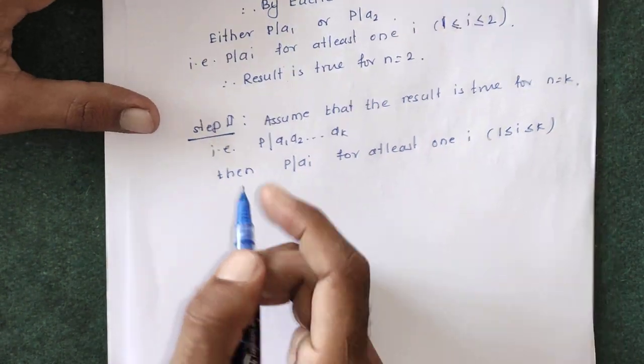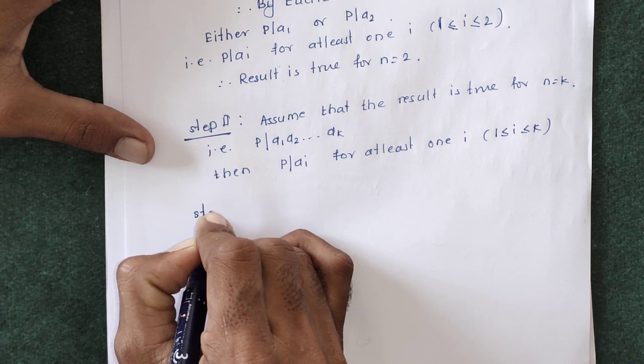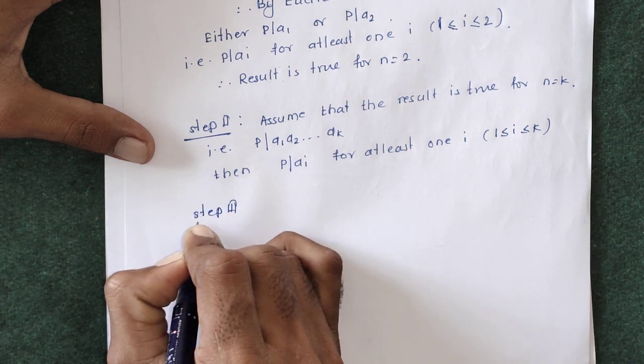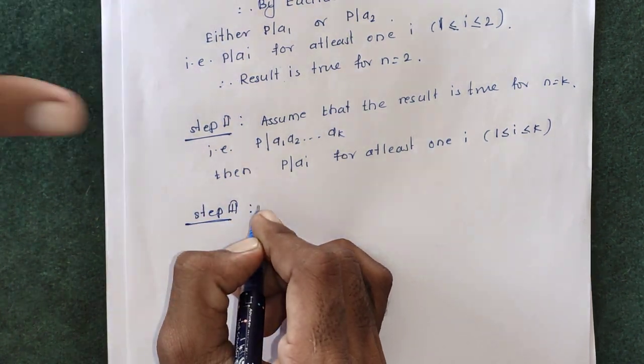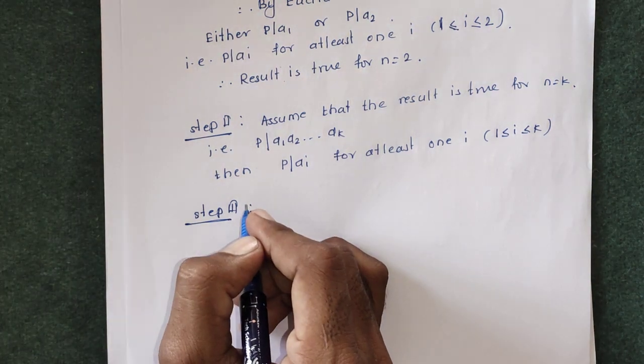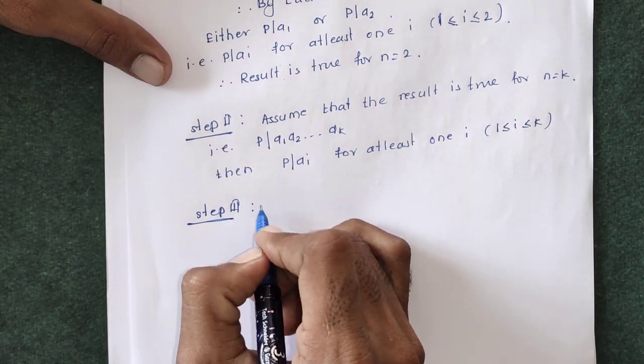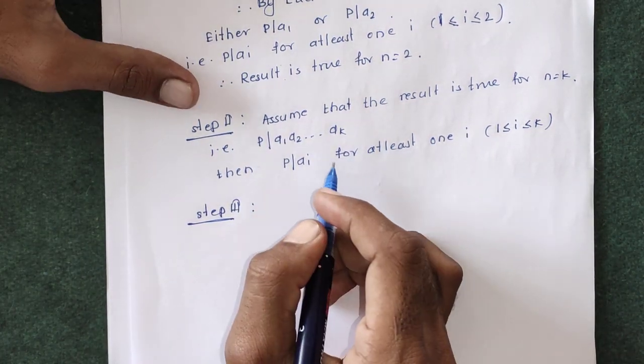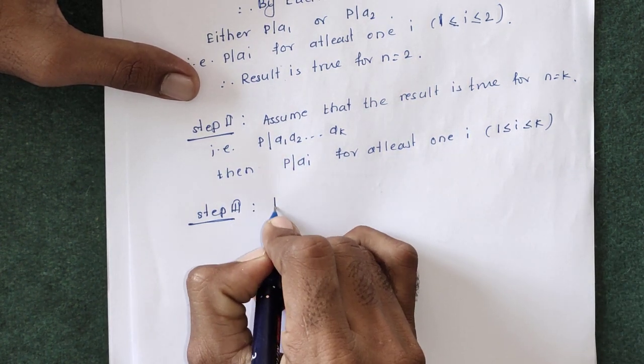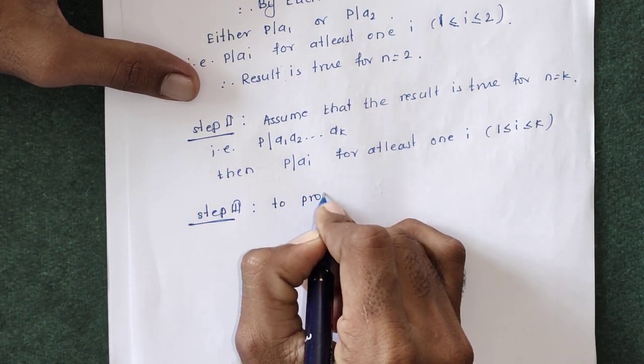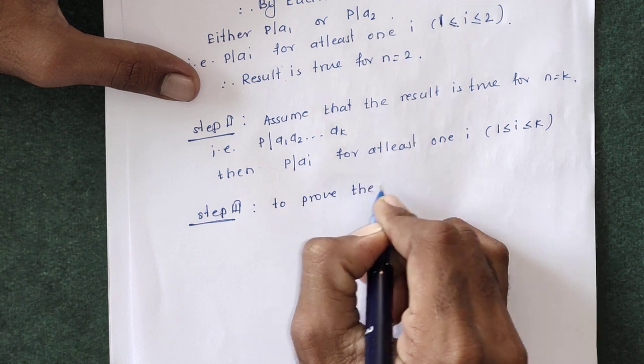Now in step third, we are going to prove that this result is true for n equals k plus 1.